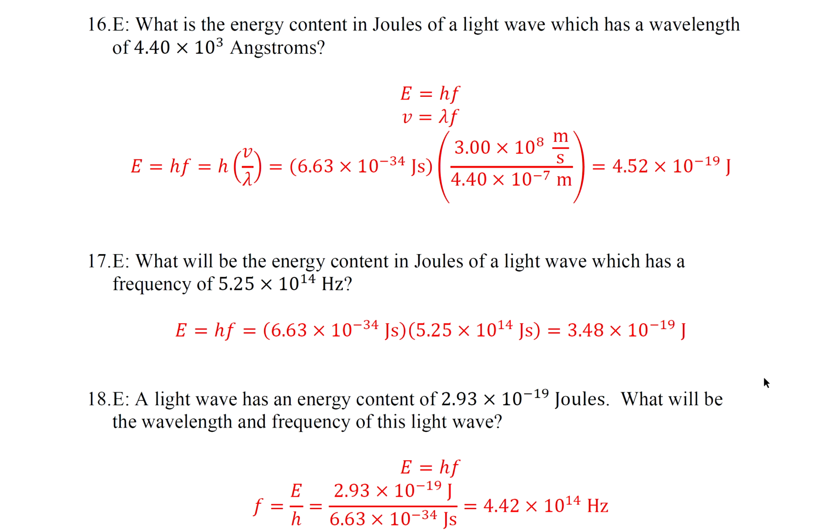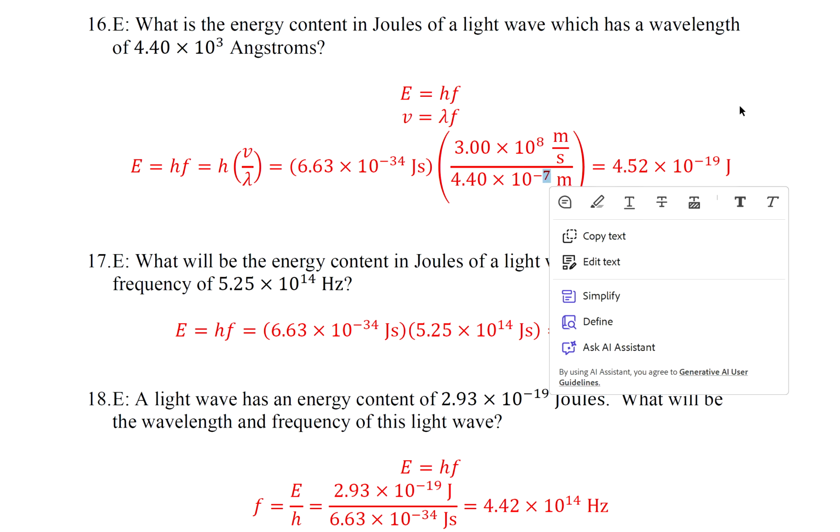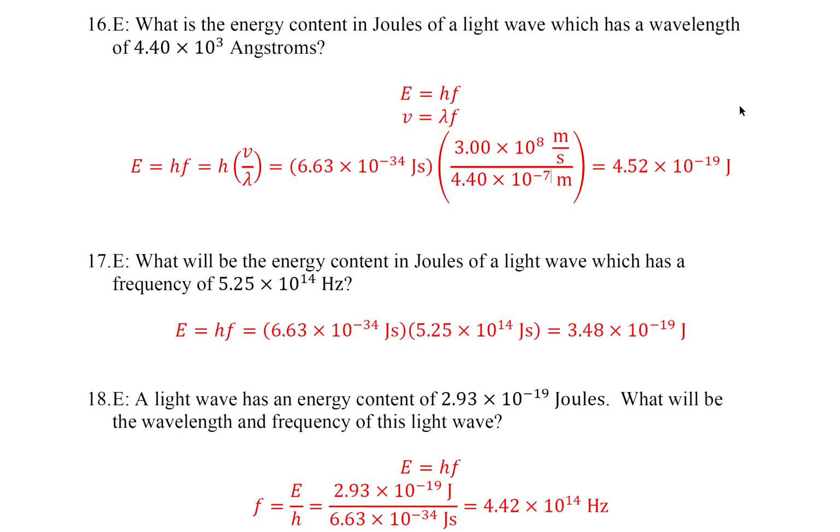Question 16. What is the energy content in joules of a light wave which has a wavelength of 4.40 times 10 to the 3 angstroms? So this is what we do. This says 4.4 to the 3. This says 4.4 to the minus 7. So I'll have to change that a bit.